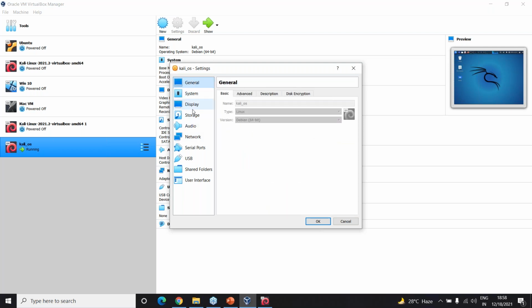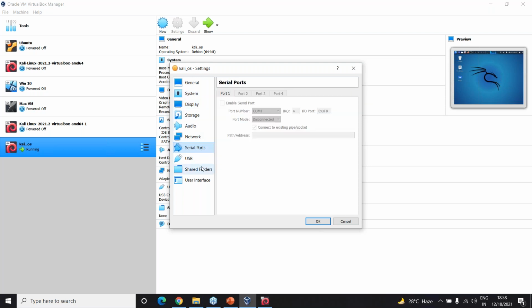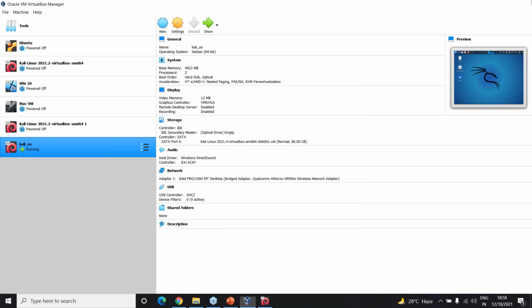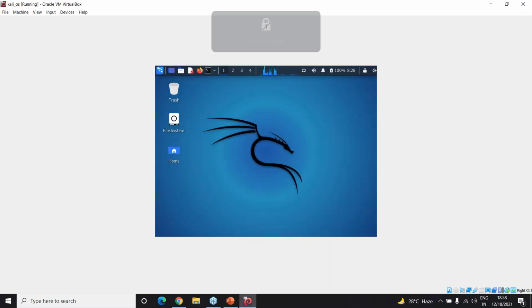RAM you can increase for faster speed, and the rest you can leave as it is. Only the network you need to change to bridged adapter. So here you will have the Kali Linux. This is your Kali Linux desktop.